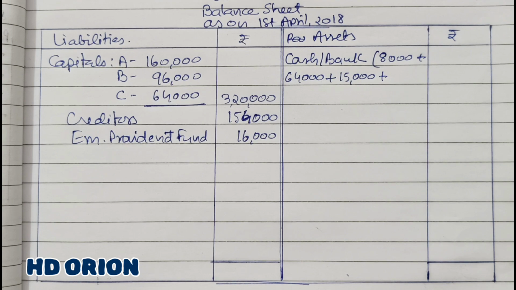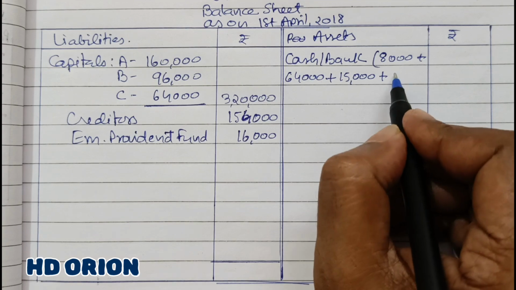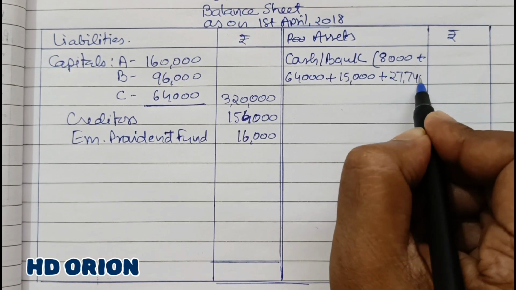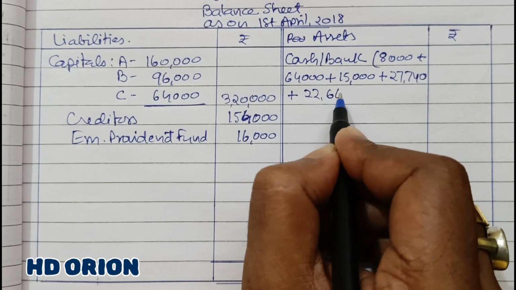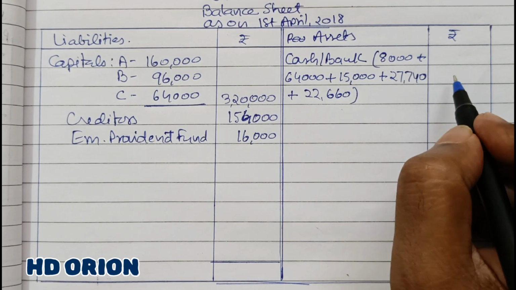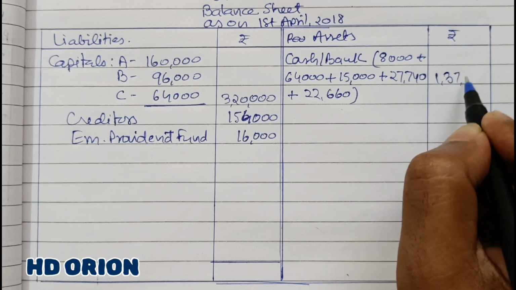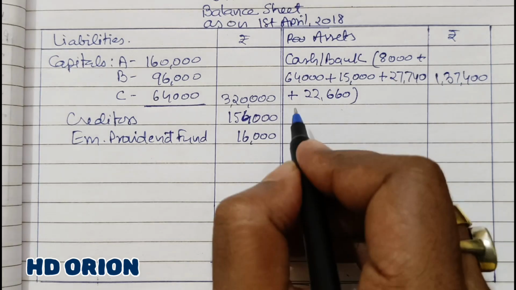And in order to maintain these closing balances, partner A has brought rupees 27,740 and partner B has brought rupees 22,660, which will result in a cash balance of rupees 1,37,400. Then sundry debtors.